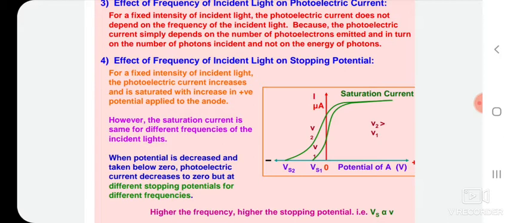However, the saturation current is the same for different frequencies of the incident light. When potential is decreased and taken below zero, photoelectric current decreases to zero but at different stopping potentials for different frequencies, as shown in this graph.